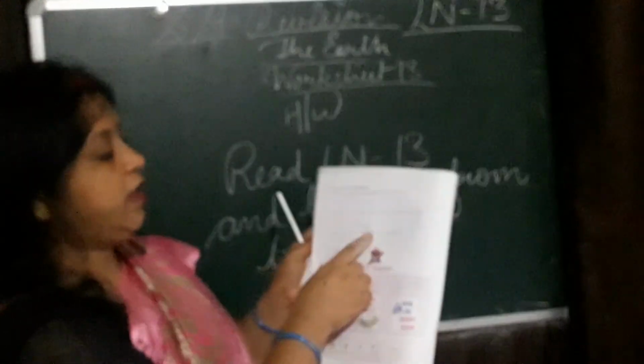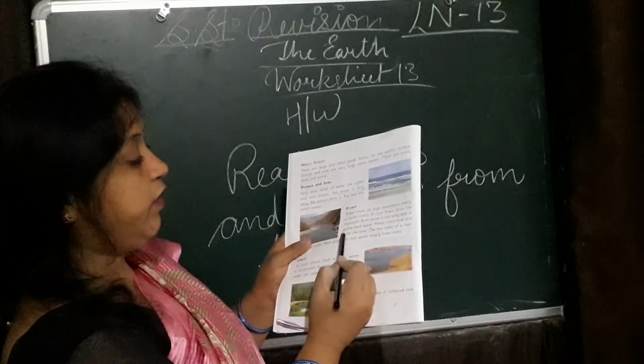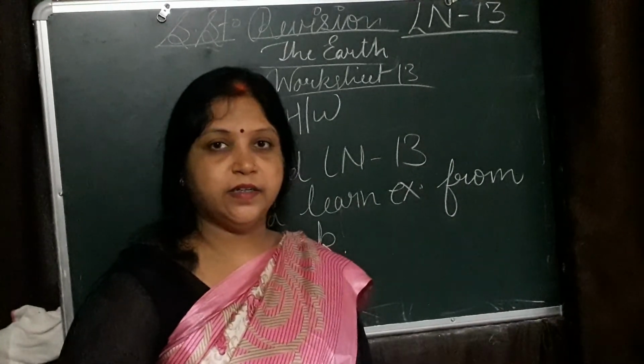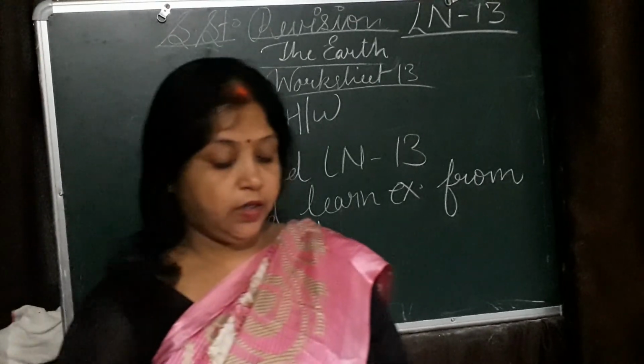How is sea water different from the river? I told you. Listen. Sea water is very salty. We cannot drink it. But river water is fresh water. So we can drink it. This is the main difference. Okay, students? This is the difference.